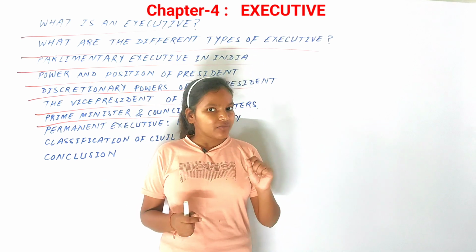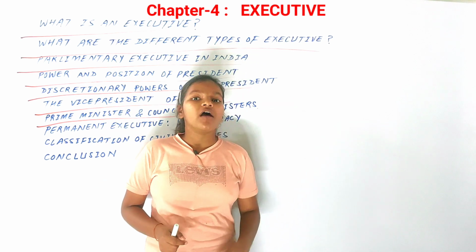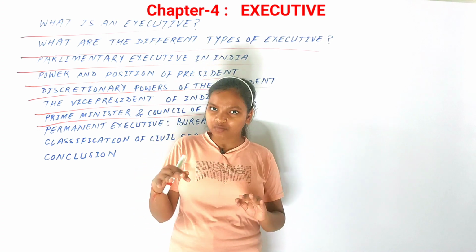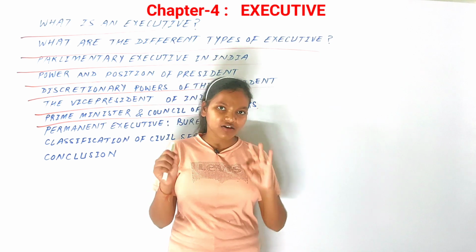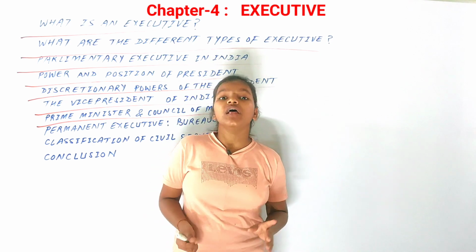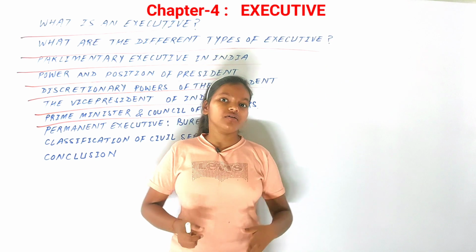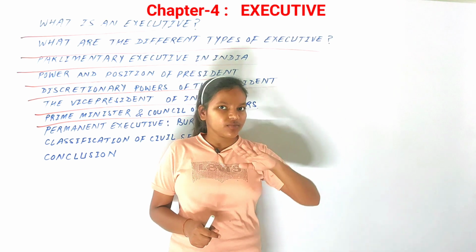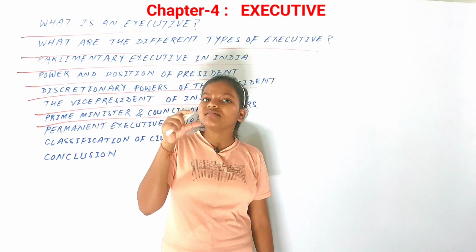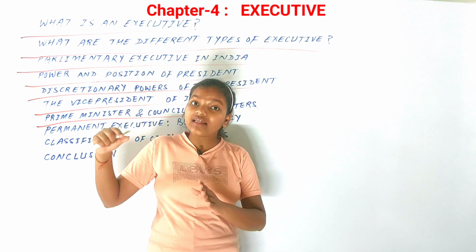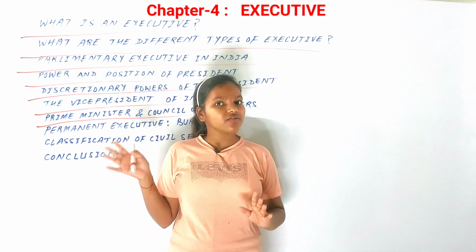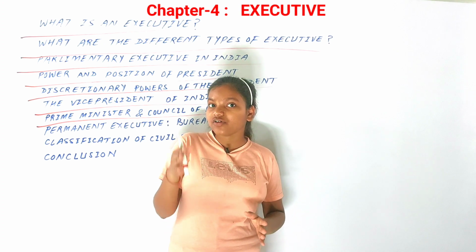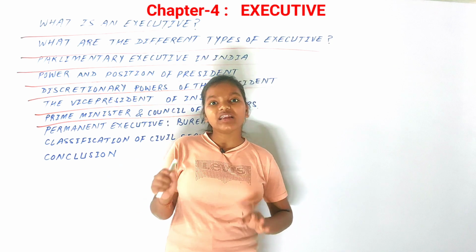So that means the prime minister holds a lot of power in our country. We have also seen that the election for the prime minister is a direct election by the people. It's not an indirect election, it is a direct election, as we have seen in the last chapter. And the prime minister holds a lot of power, and a lot of unaccessible power has been given to him. But that is the only case where we find some things different: the ideal powers of the prime minister are very much, but how much the prime minister uses his or her power depends on the person.